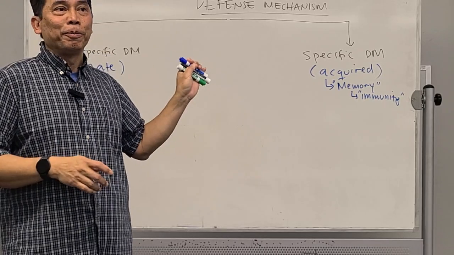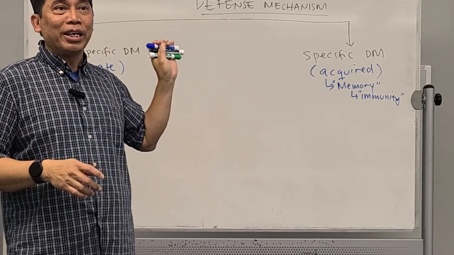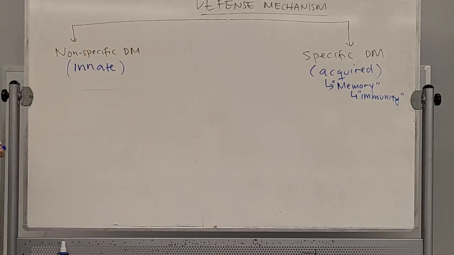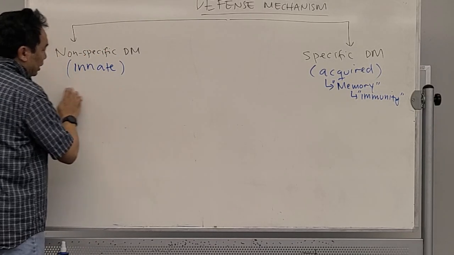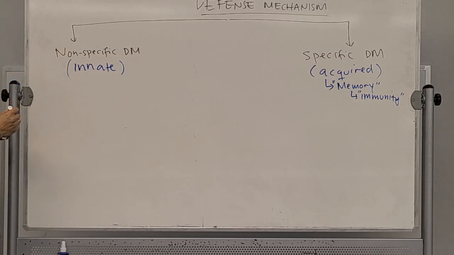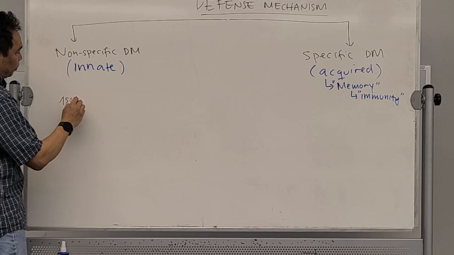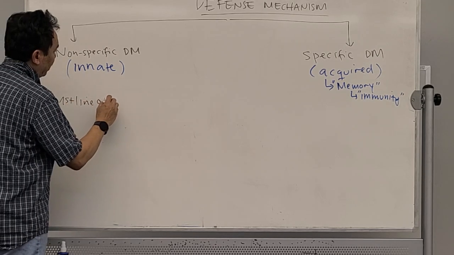Do you have questions so far? Okay, this is our defense mechanism. Now, in order to perform this defense mechanism, we actually have 3 lines of defense. The first one is called the first line of defense.